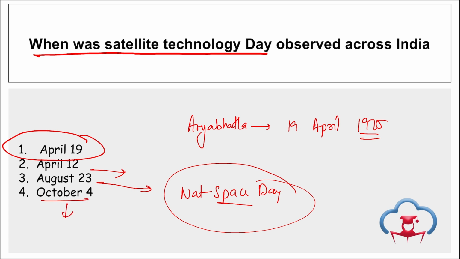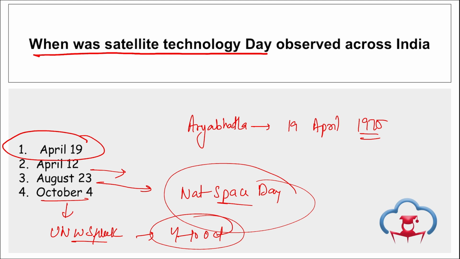Then October 4th is observed as UN World Space Week, and it is observed from 4th to 10th of October, right? Take a note of this. And the theme for the World Space Week for 2023 was space and entrepreneurship, right? Take a note of this.